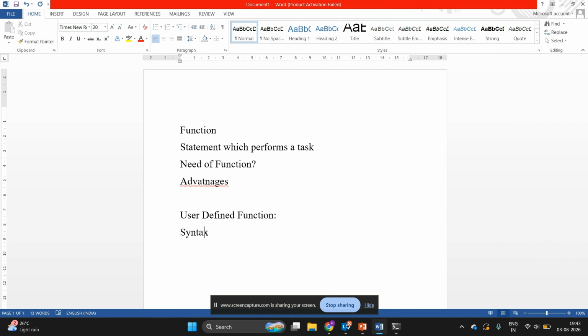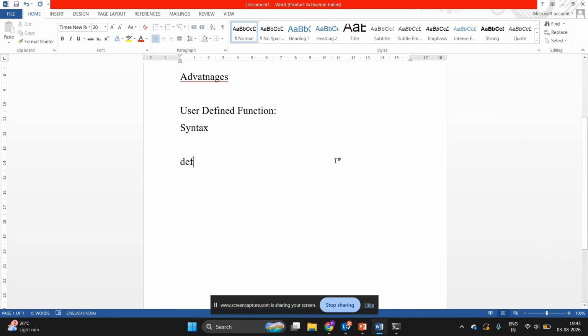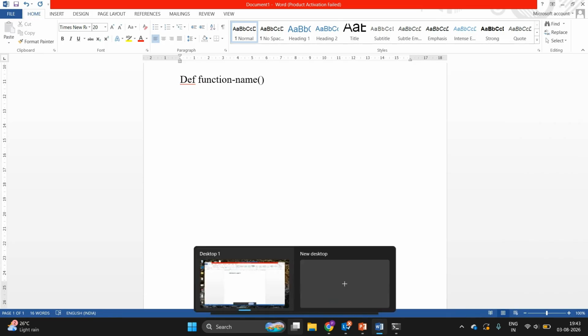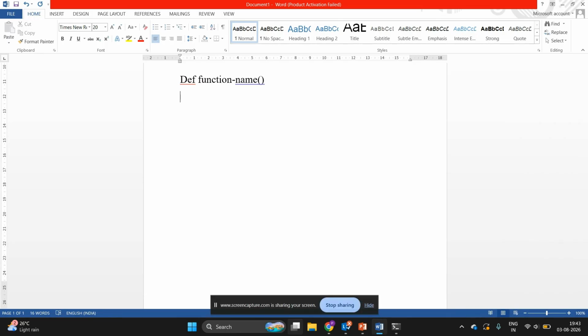The syntax is the def keyword, then we give a name to the function, and in brackets, if we want, we can give parameters. Then we write the statements or task that we want to perform. Whenever we want to repeat this task which is enclosed in the function, we can just make a call to the function by writing the function name.